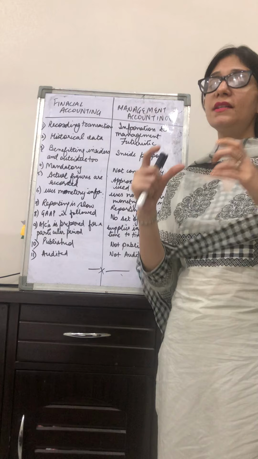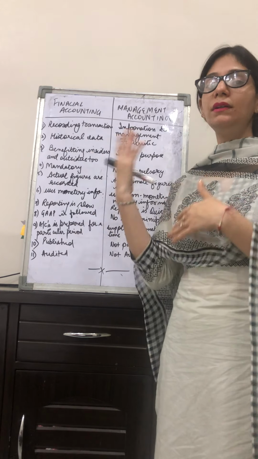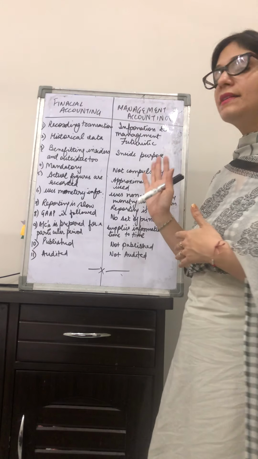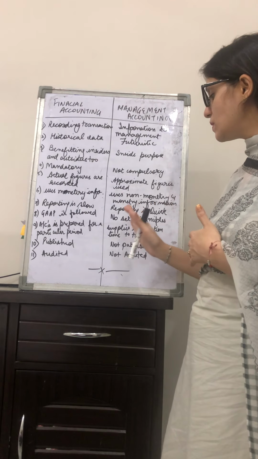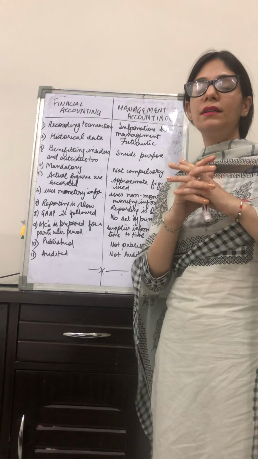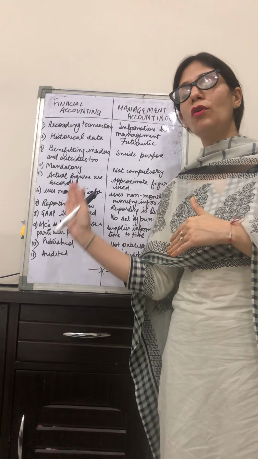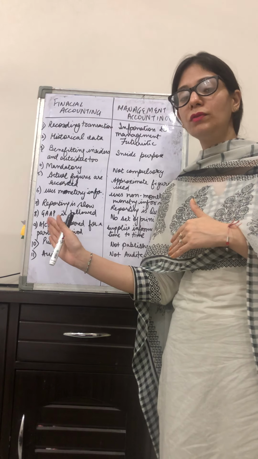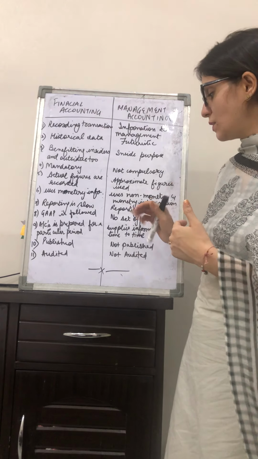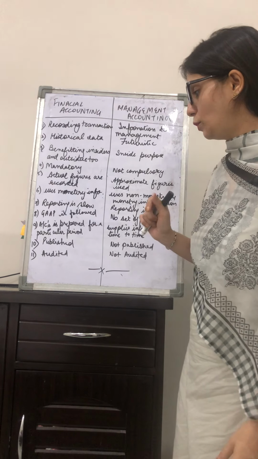So generally accepted accounting principles is a standard given by the authorities, and this is to be followed while maintaining your financial accounts, whereas in management accounting no such particular set of principles is to be followed. The principles to be followed are already in the financial accounts. So whatever data is accurate over there can easily be used in the management accounts. So there are no extra set of principles which are to be followed over here.